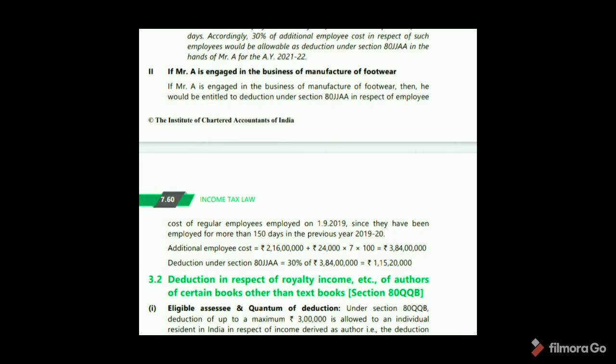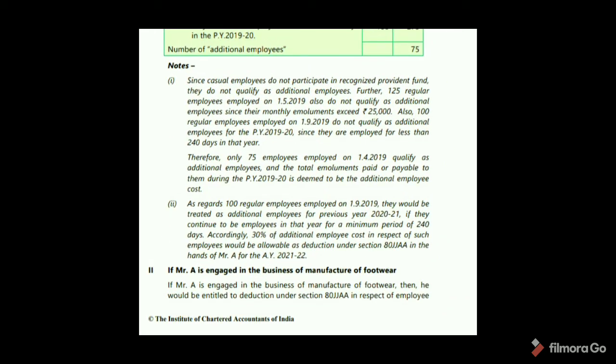Additional employee cost: 216 lakhs plus 24,000 into 7 into 100, so 384 lakhs. Deduction: 384 lakhs into 30%, 115 lakhs 20,000. So the deduction here is 115 lakhs 20,000. Okay.